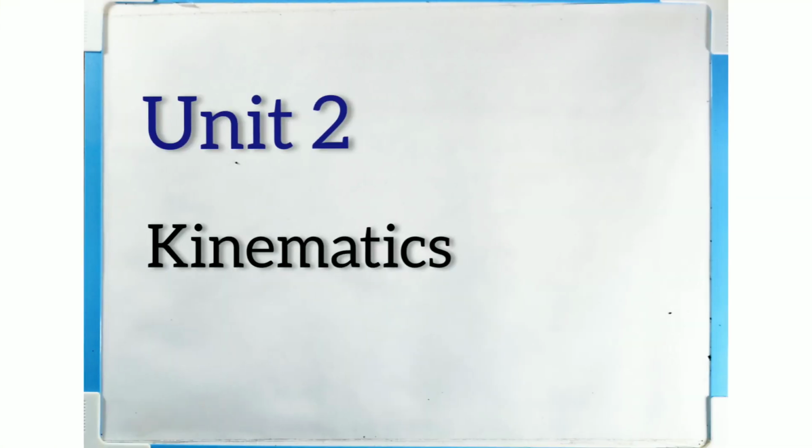Now, the name of Unit 2 is Kinematics. The word kinematics comes from a Greek word kinema, which means motion. So, in this Unit 2, we'll be studying about motion. Here we will not take into account the cause of motion. So, in this unit, we'll be studying about physical quantities such as displacement, acceleration, speed, or velocity, and all that is understood about these quantities will be expressed in terms of an equation. So here we'll be studying about the equations of motion.